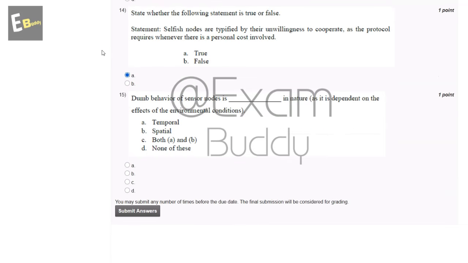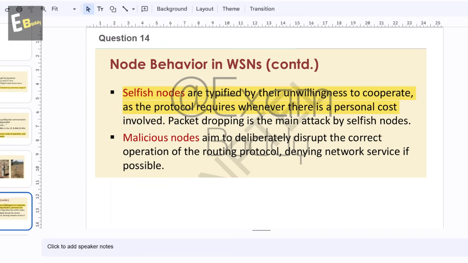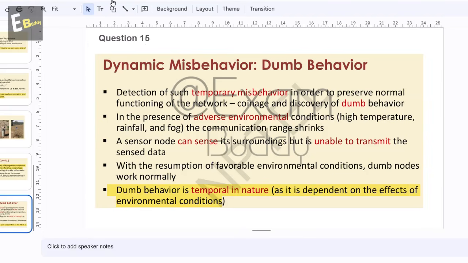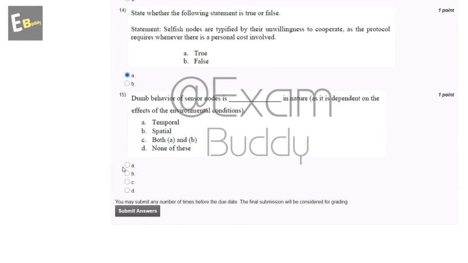Now the 15th question is: the dumb behavior of a sensor node is dash in nature as it is dependent on the effect of the environmental condition. Option A, temporal; option B, spatial; option C, both A and B; option D, none of these. So let's check the answer of the 15th question. The dumb behavior is temporal in nature as it is dependent on the effect of environmental condition. So the answer of the 15th question is A, temporal.